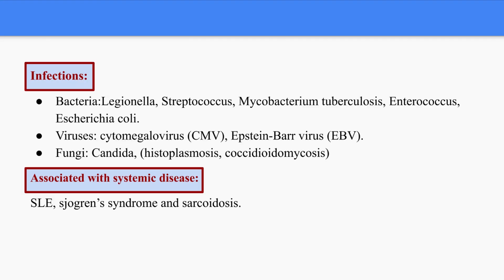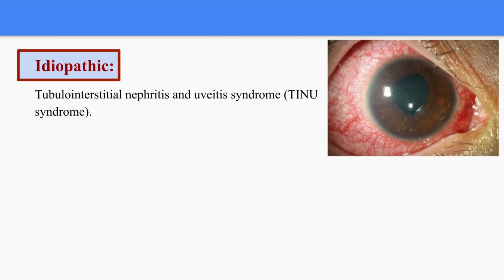The second cause is infections. Bacteria like Legionella, Streptococcus, Enterococcus, and E. coli, viruses like cytomegalovirus and Epstein-Barr virus, and fungi like Candida and histoplasmosis. We can also see acute interstitial nephritis as a part of systemic disease like systemic lupus erythematosus, Sjögren syndrome, and sarcoidosis. And there are some cases we can mention as idiopathic.